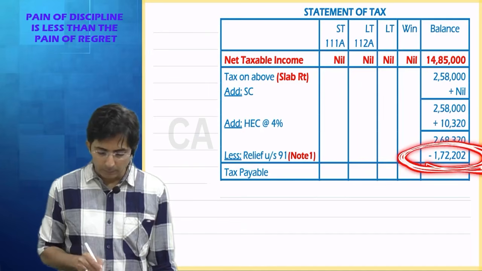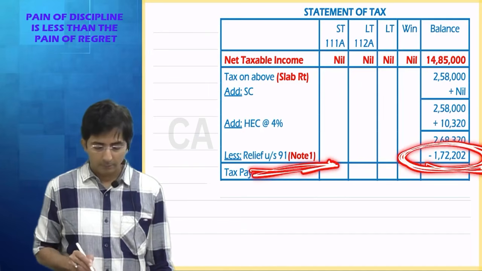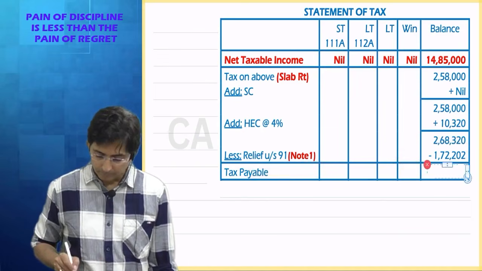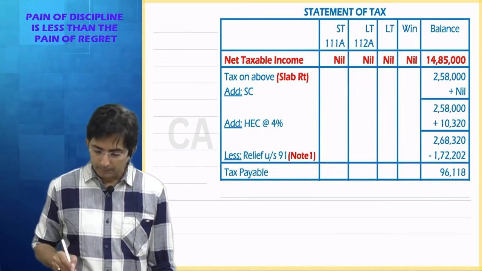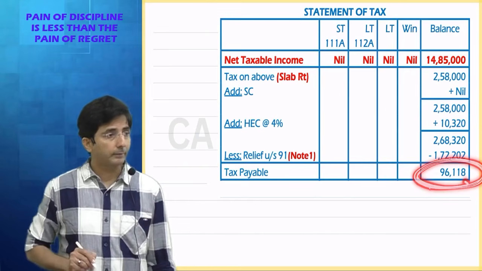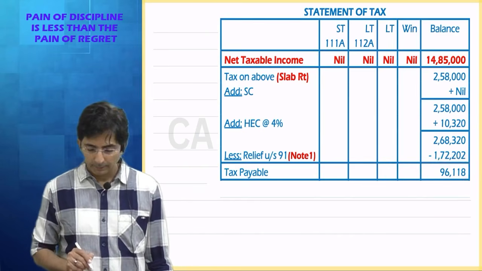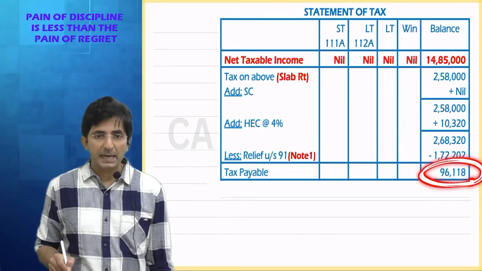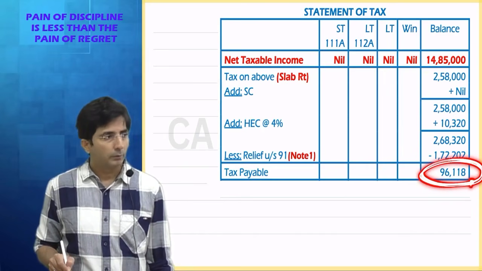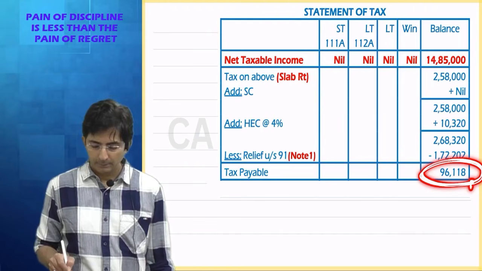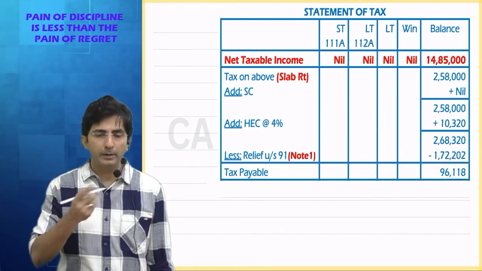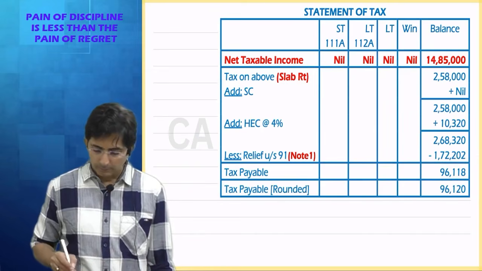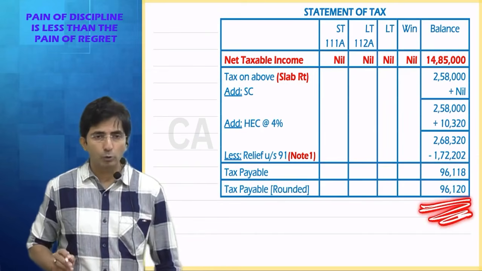This is the final relief under section 91. Okay. And then tax payable will be 96,118. And whenever your tax payable doesn't have last digit 0, you should round it off to the nearest 10. So if it is 118, it will become 120. So this is the rounded off figure, 96,120.